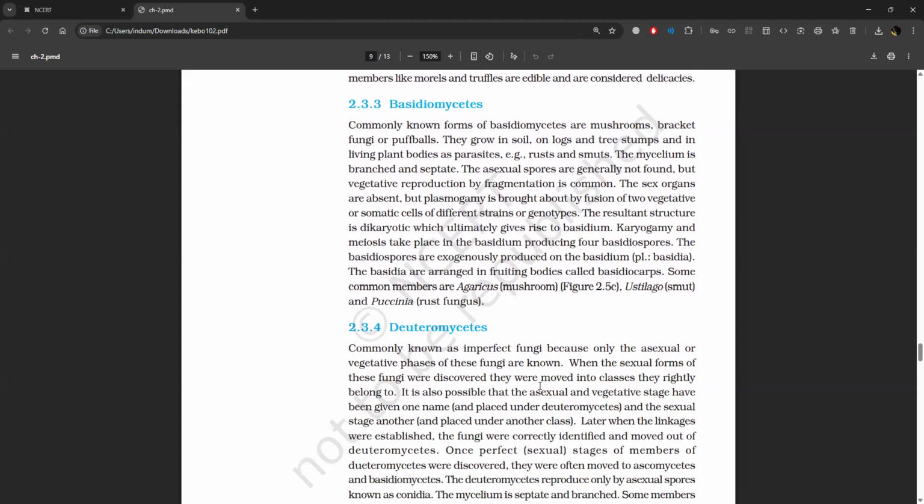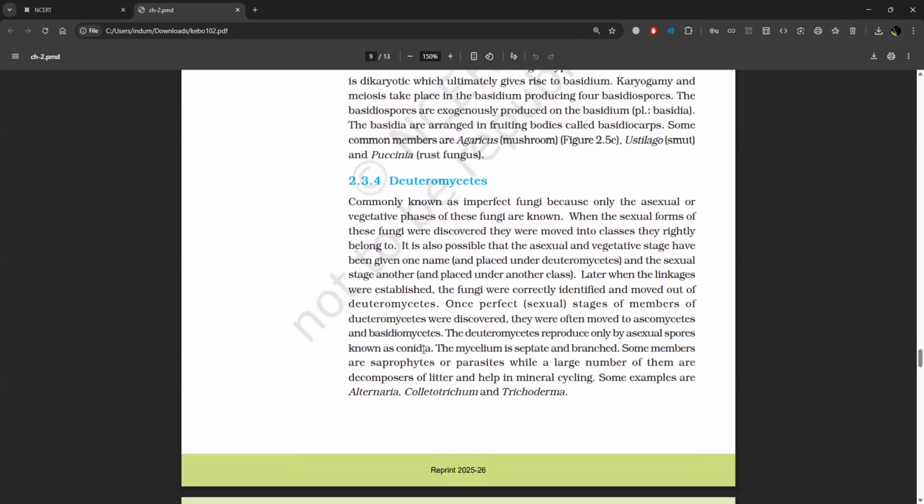Karyogamy and meiosis take place in the basidium, producing four basidiospores. The basidiospores are exogenously produced on the basidium. The basidia are arranged in fruiting bodies called basidiocarps. Some common members are Agaricus, Ustilago, and Puccinia.